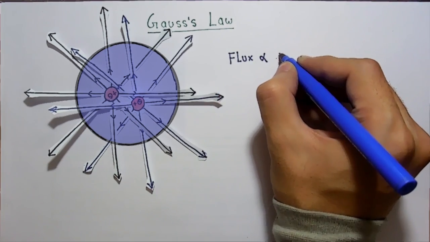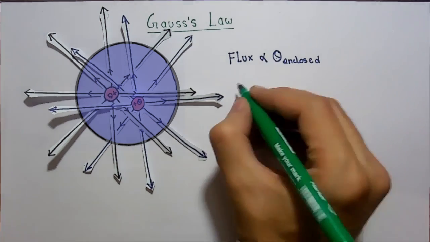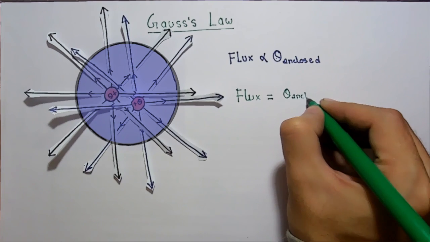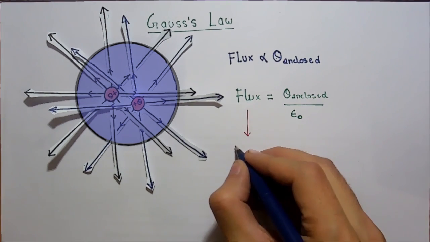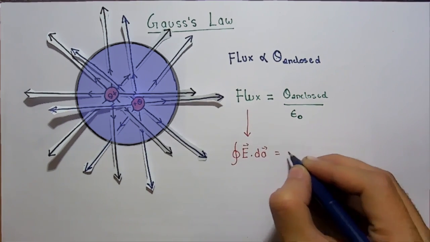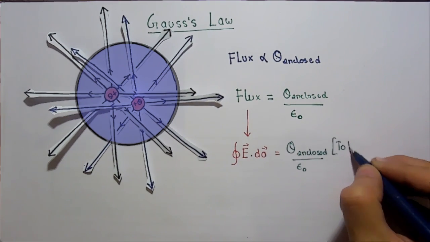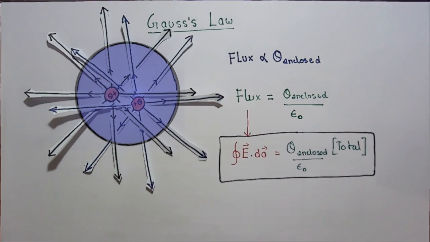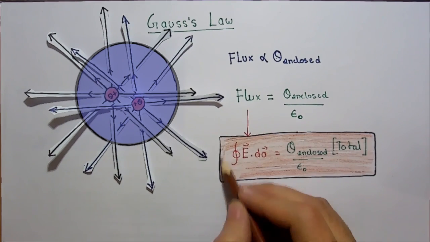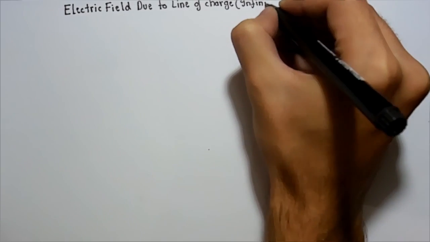Now this simple argument tells me that flux is directly proportional to the charge enclosed inside this surface. And this is precisely what Gauss law is. Flux is equal to charge enclosed upon epsilon naught. Epsilon naught is a constant. The spherical surface here is called a Gaussian surface. These Gaussian surfaces are imaginary and Gauss law is just a tool to actually find out the electric field at a certain point. Now let's use this tool of Gauss law to find the electric field due to an infinitely long line of charge.